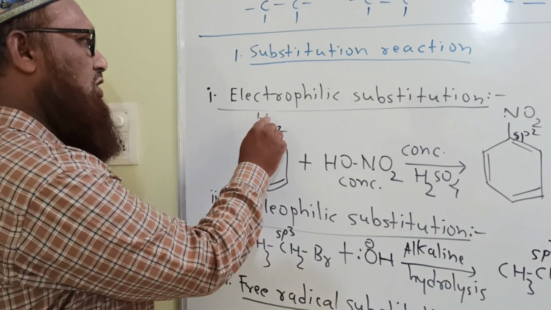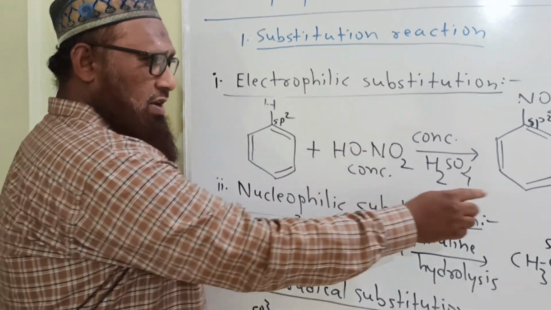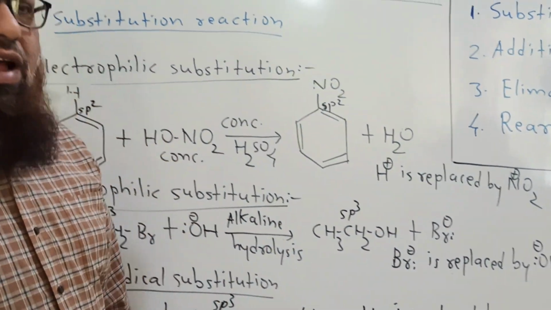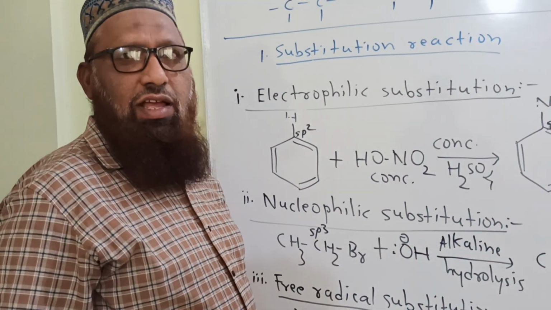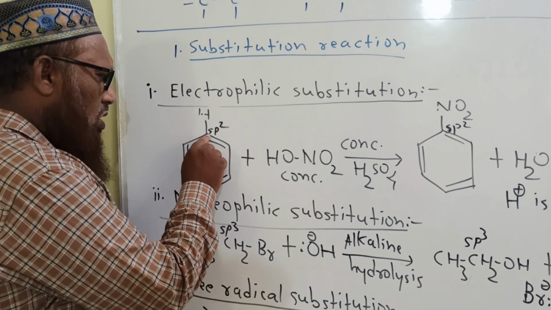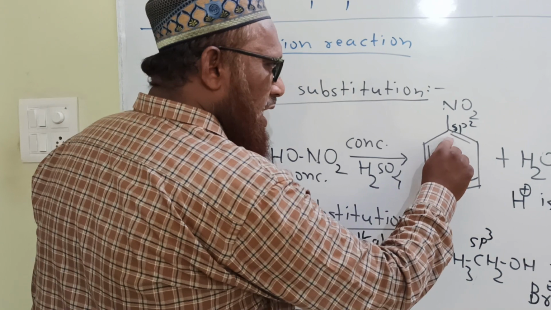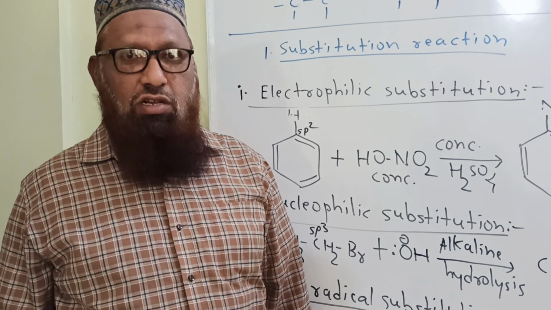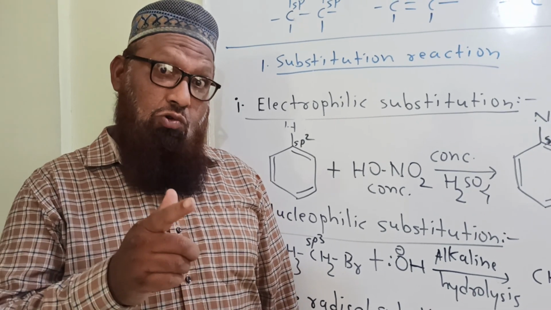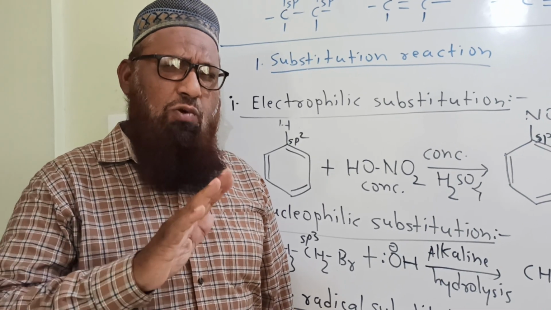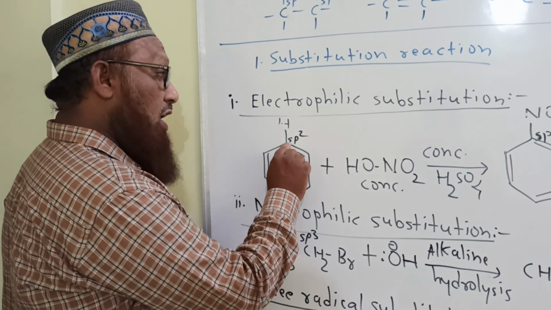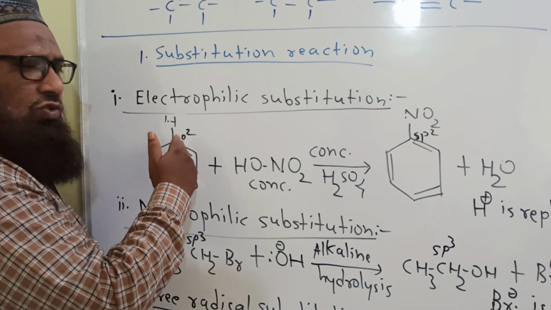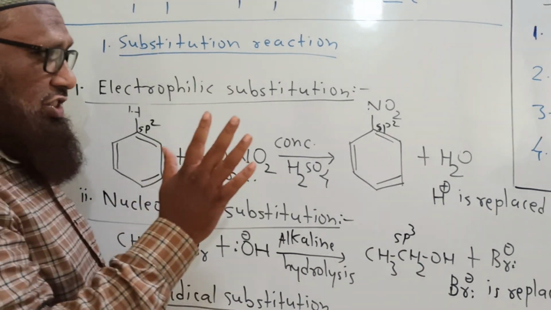Let us see what happens here. H plus electrophile is replaced by NO2 plus ion, the nitronium ion, and that's why this is an electrophilic substitution reaction. Here hybridization of this carbon atom is sp2, here again sp2. Then which is the important point in substitution reaction? Remember, in any substitution reaction, there is never a change in the hybridization of the carbon atom where a substitution takes place, where a replacement takes place. Remember, no change at all.